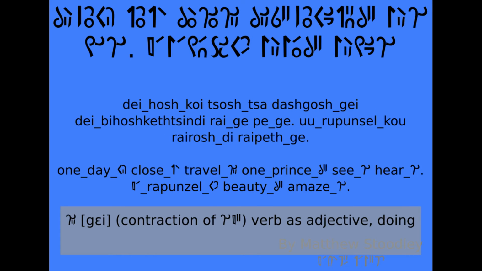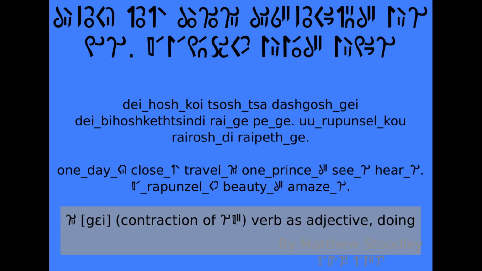De hoshkoi tsoshta dashgoshke de bihoshke sindi raige pege Rapunzel ko rairoshti raipethge. One day koi close ta travel ge one prince di sige hige. Rapunzel ko beauty di amaze ge. So one day, close by, a traveling prince saw and heard Rapunzel's beauty and was amazed.